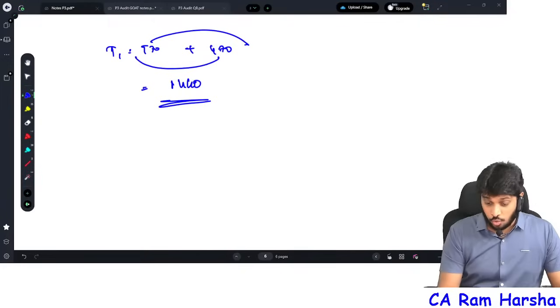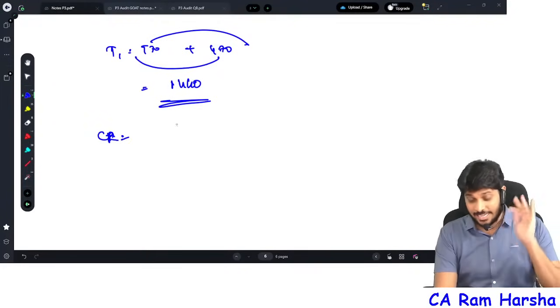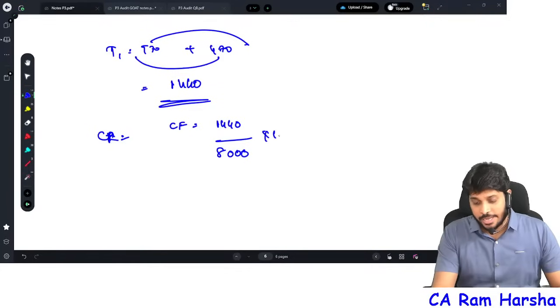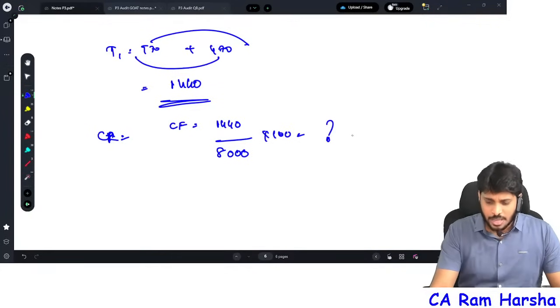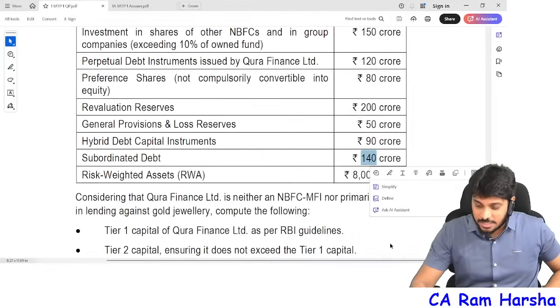That's it. Now whether the capital requirement ratio is satisfied. You see how to calculate the ratio. Total capital fund 1,440 divided by risk weighted assets 8,000, into 100, what is the percentage that you are getting? Approximately 18% you will get. That's the answer.